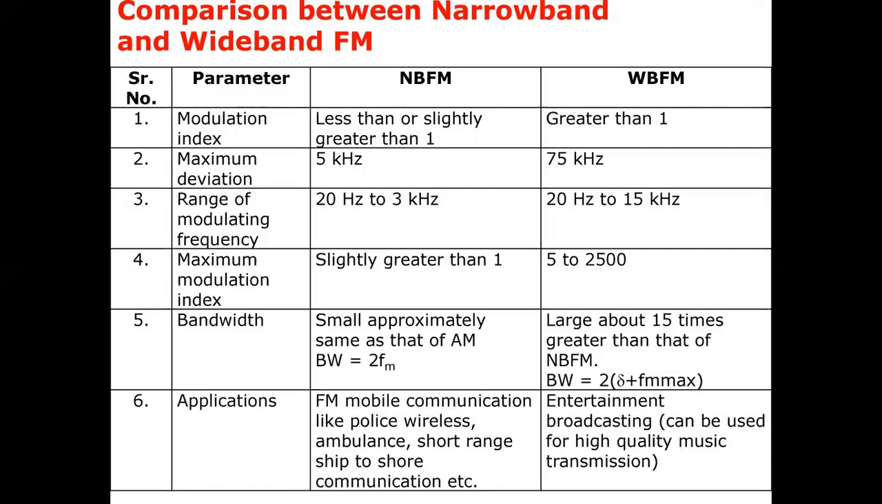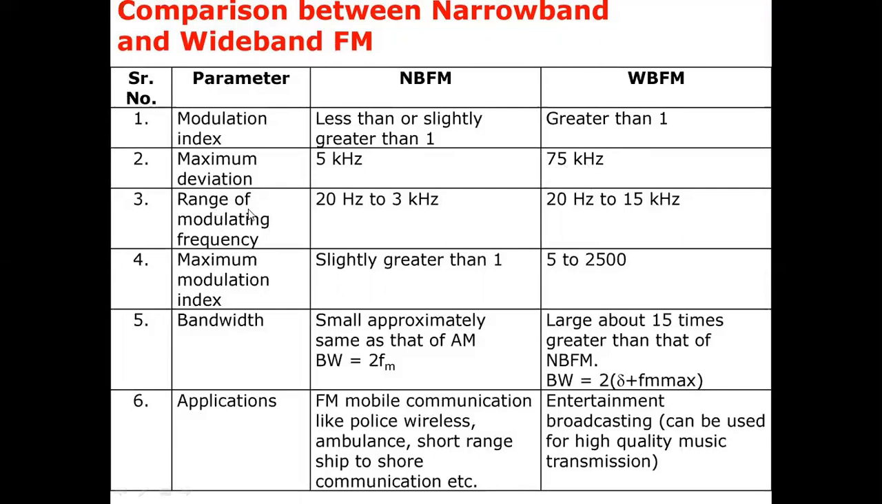Now let us compare narrowband FM with wideband FM. So we take the parameter modulation index. In case of narrowband FM, the modulation index is less than 1. Wideband FM, it is greater than 1. The maximum frequency deviation allowed for the case of narrowband FM is 5 kilohertz, whereas in case of wideband FM, we can increase up to 75 kilohertz. Practical FM transmitters, we have maximum deviation 75 kilohertz.